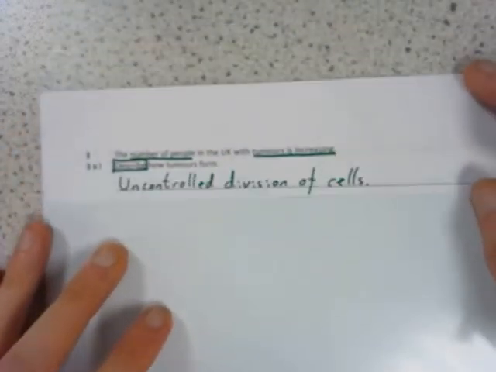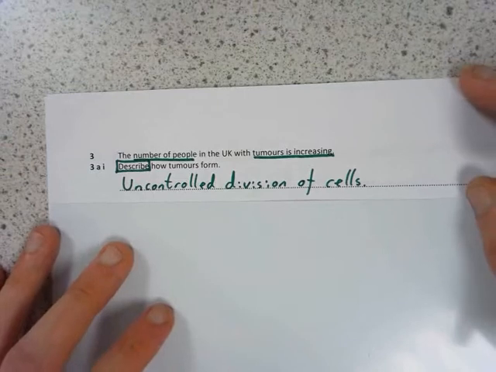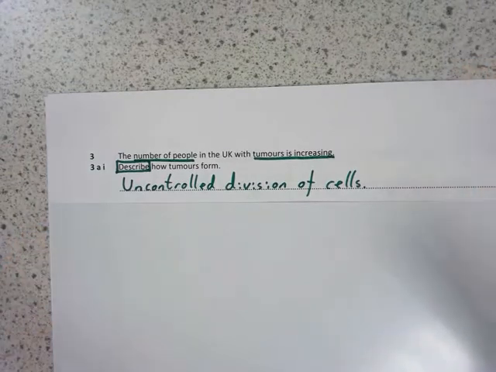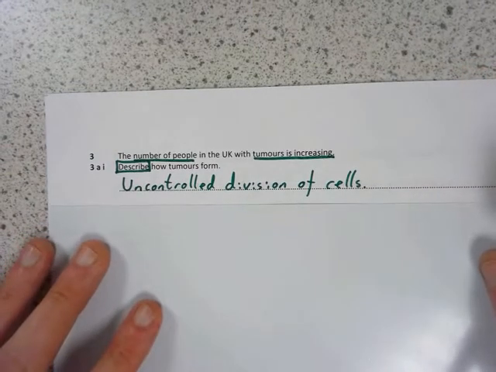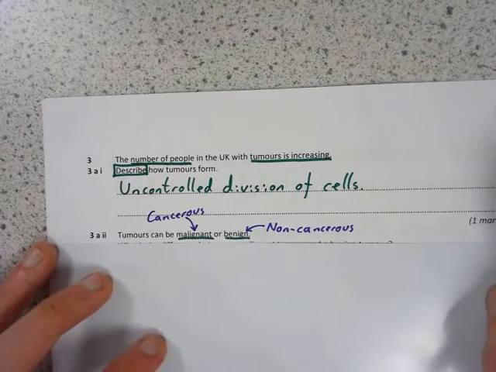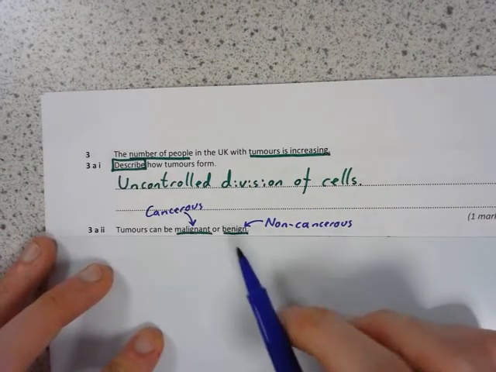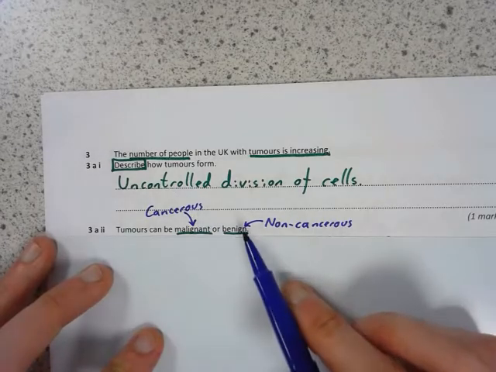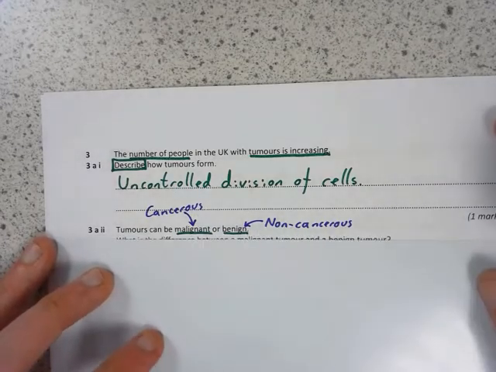Okay, question 3. Number of people in the UK with tumours is increasing. And question 3AI asks us to describe how tumours form. Nice and simple. Tumours are an uncontrolled division of cells. So cells divide uncontrollably, you could say. Tumours can be malignant or benign. Just a reminder that malignant tumours are cancerous, benign ones are non-cancerous.